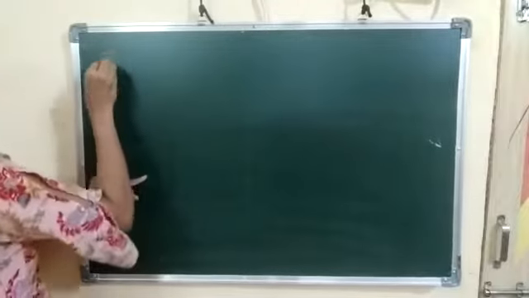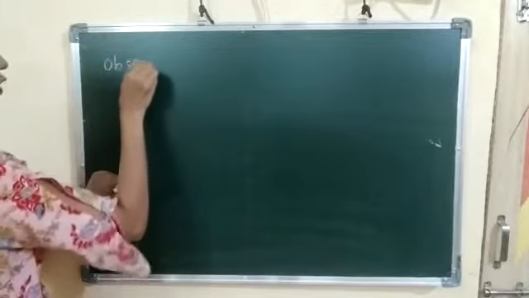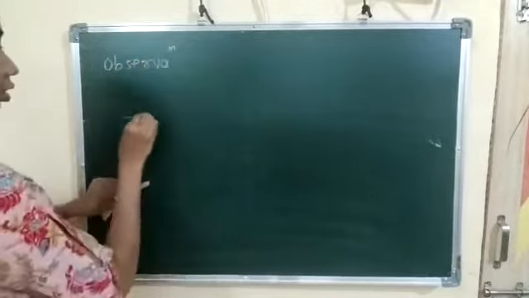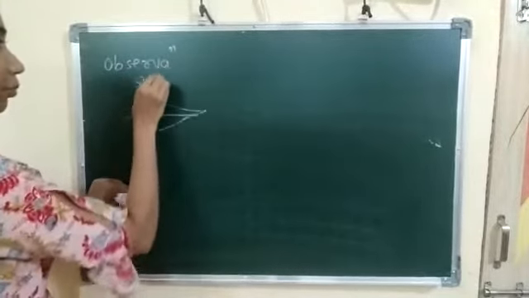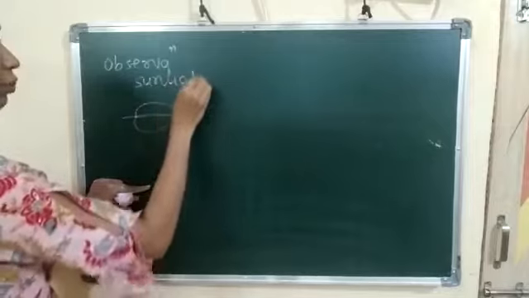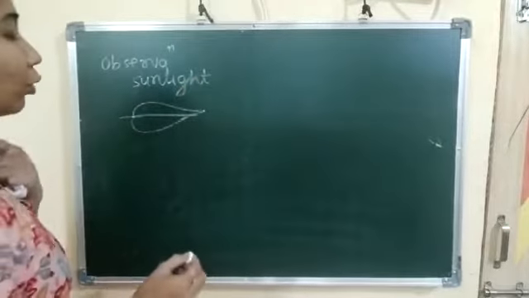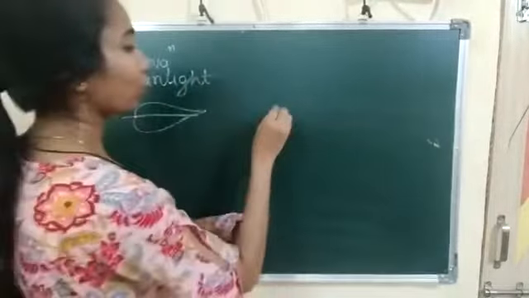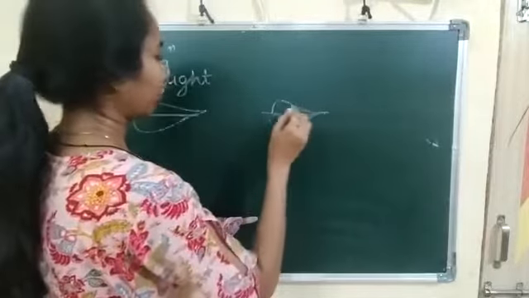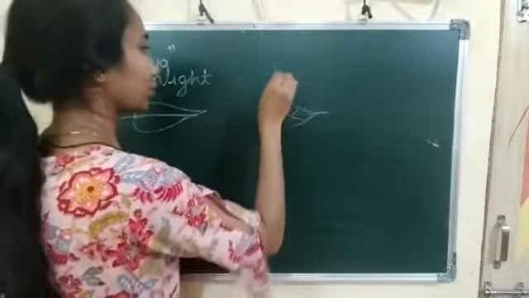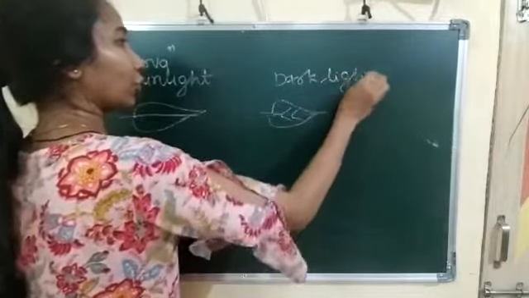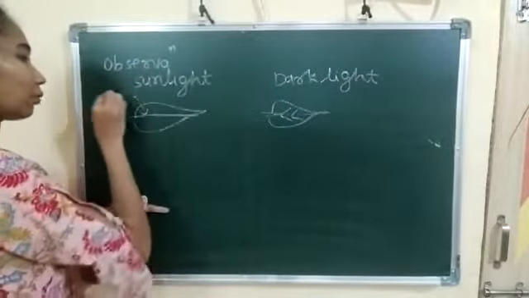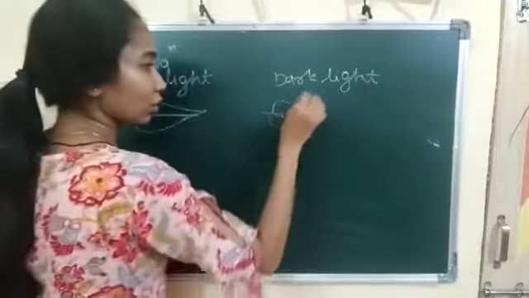Observation: one leaf plucked from the sunlight potted plant and one leaf plucked from the dark potted plant. Now we have to add I2 in both leaves.